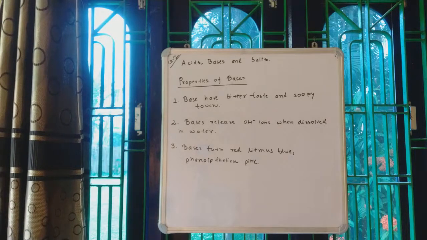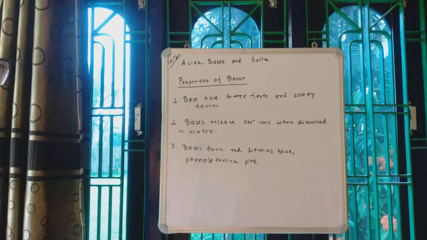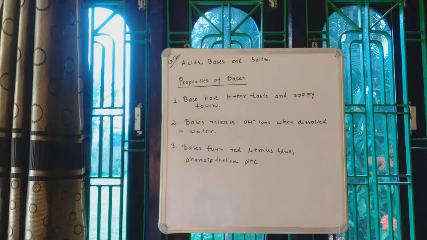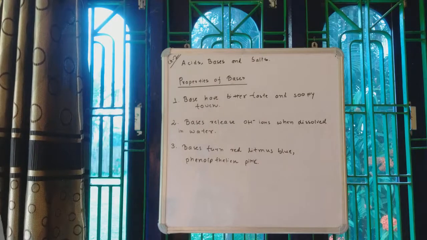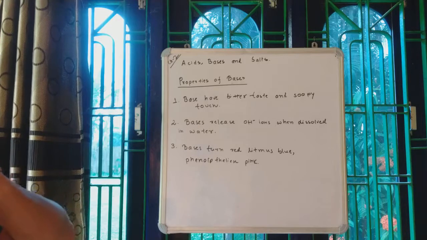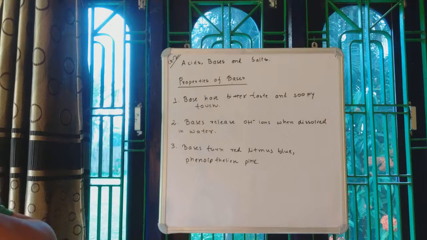In the textbook the reactions are also given, how acids react with metals, carbonates, bicarbonates, metal oxides, similarly how base reacts with metal, how base reacts with non-metal oxide, etc. Remember, acids react with metal oxides, however bases will react with non-metal oxides.